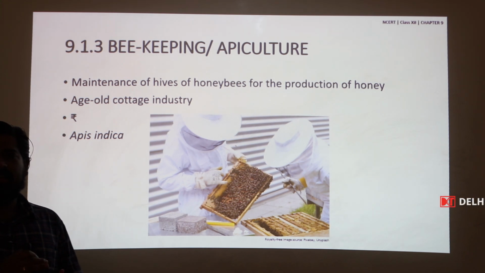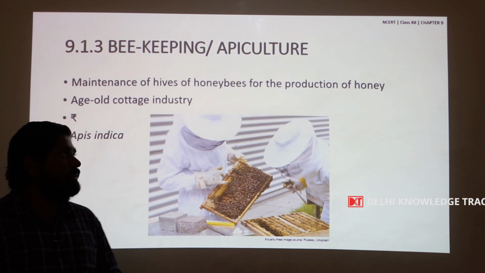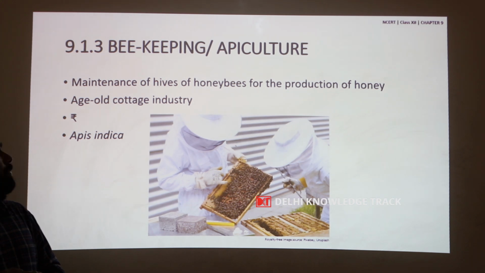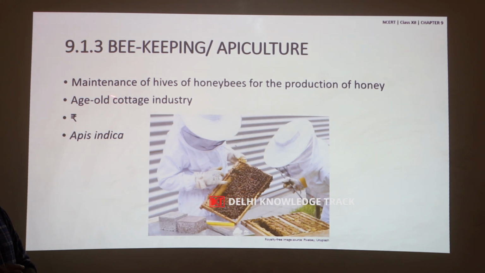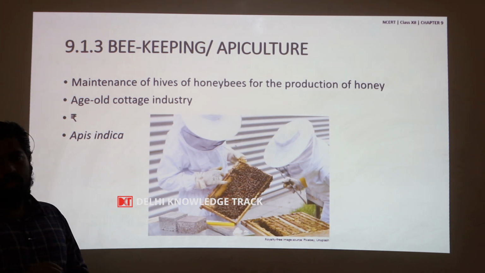Now, the second component of animal husbandry is beekeeping, which is called apiculture. It is the maintenance of hives of honeybee for the production of honey.